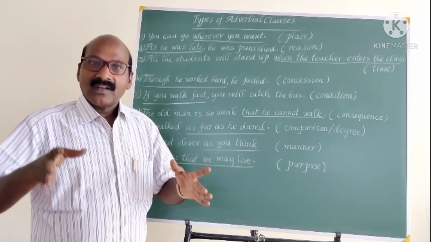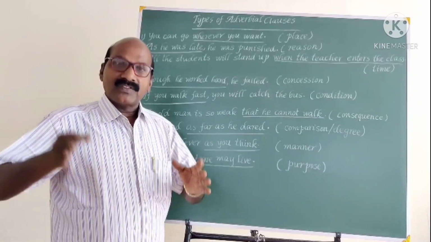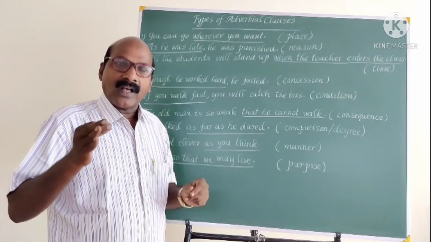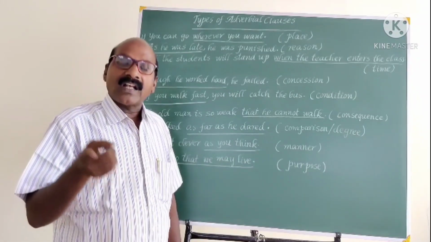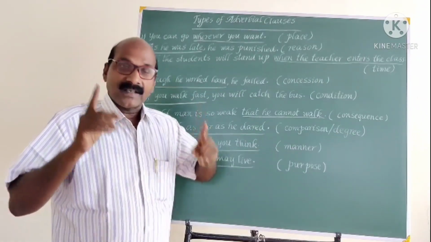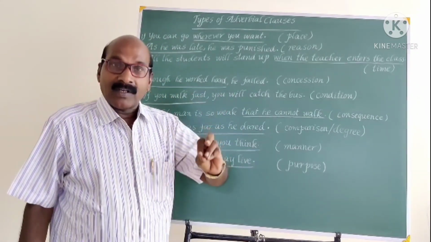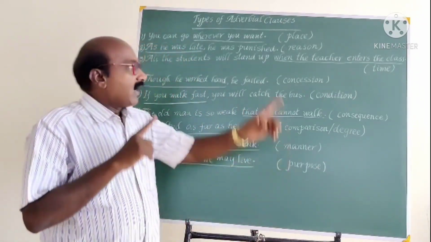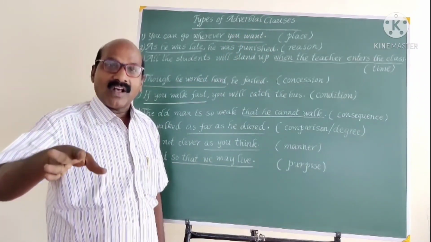What is a clause? A clause is a sentence or a part of the sentence, and it gives full meaning. Generally we say that a clause gives certain meaning, and a clause is nothing but a sentence. There are two types of clauses: main clause and subordinate clause. A main clause gives complete meaning, whereas the subordinate clause gives incomplete meaning. And even the subordinate clauses are broadly divided into three types. They are adverbial clause, adjective clause, and noun clause.